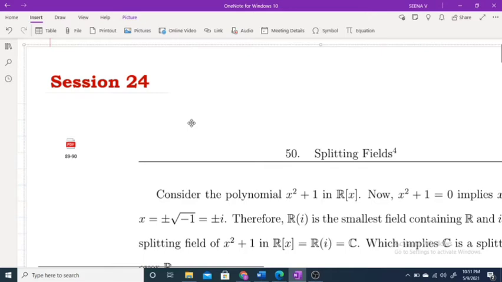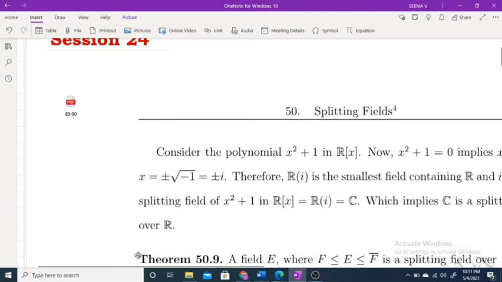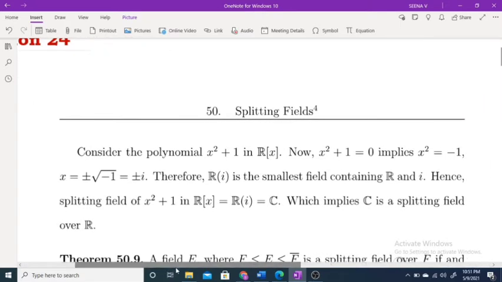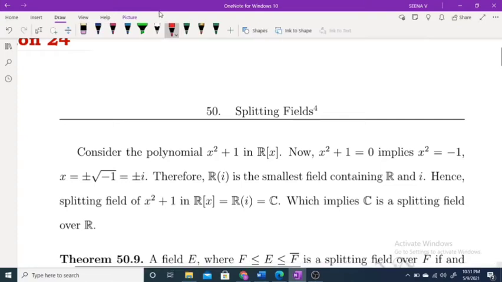Last class we discussed the splitting field and one problem. You have to prove C is a splitting field over R. Now we say a field E is a splitting field over F if E is a splitting field of some polynomials in F[x]. Here we have to prove C is a splitting field of R.